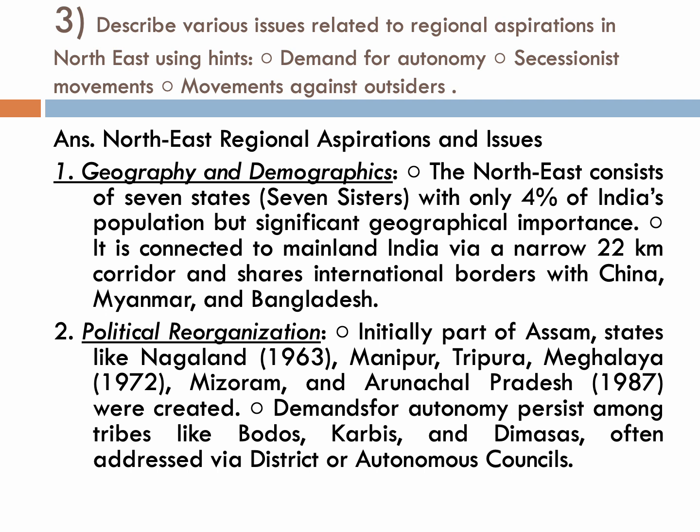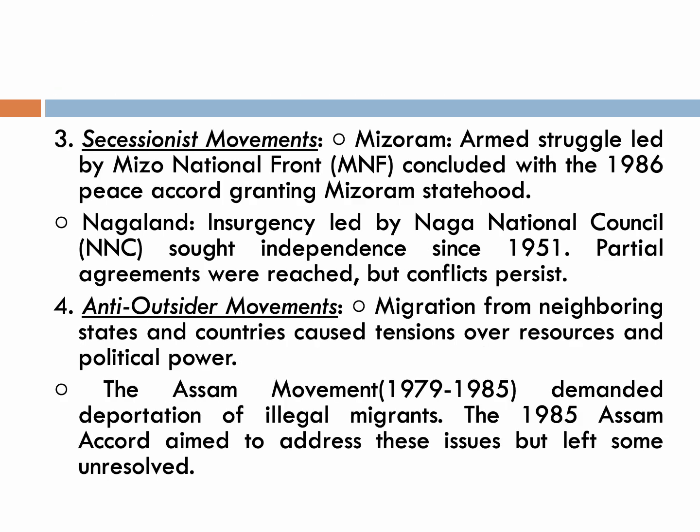Third question, describe various issues related to regional aspirations in the Northeast using the hints like demand for autonomy, secessionist movements, movements against outsiders. So here each topic you have to take separately. First one, Northeast regional aspirations and issues. We have to cover the geography and the demography of the region, the political reorganization, the statehood given to each and every region. Next, secessionist movement in Mizoram and Nagaland region.